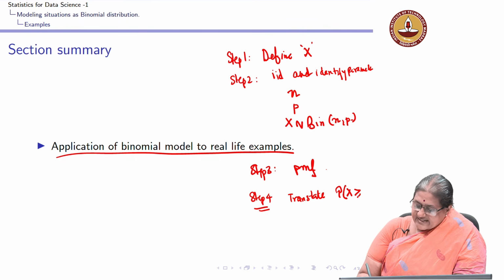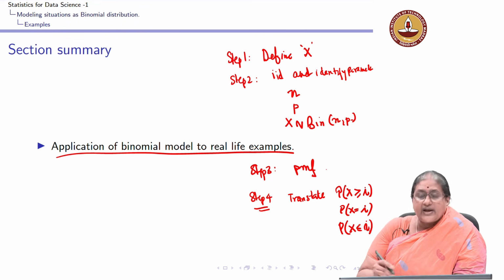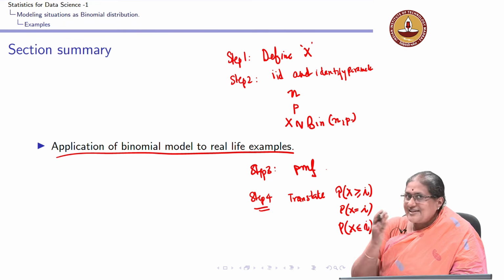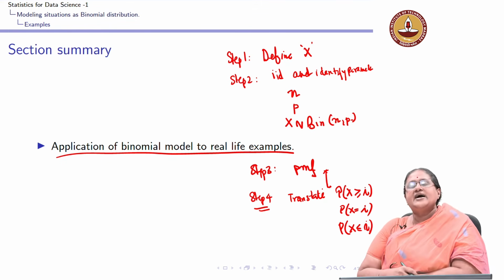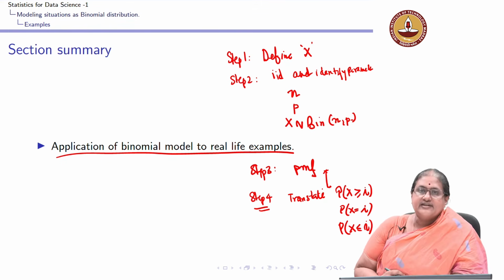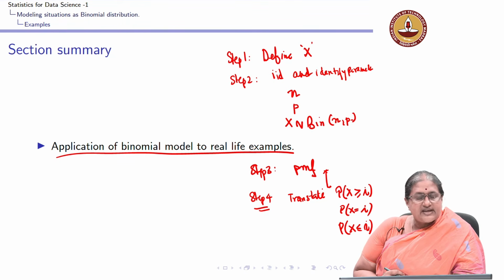So, probability x is greater or equal to i, or probability x equal to i, or probability x is less than or equal to i, whatever it is, translate them into this, use the information given in the probability mass function and answer the questions. So, you can see that a lot of real life applications can be modeled as a binomial random variable.